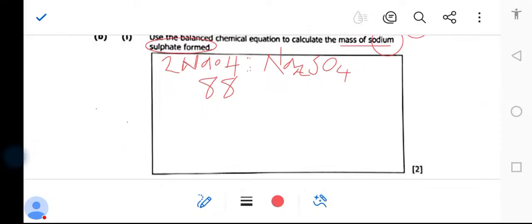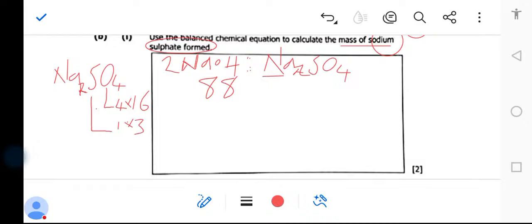Then what about the mass of this? You do the same thing to find the mass of this. You just say, okay, we have been given sodium according to the balanced chemical equation. Sodium sulfate. Then you find. Here we have 4 times the mass number of oxygen, 16. Here we have 1 times the mass number, 32.